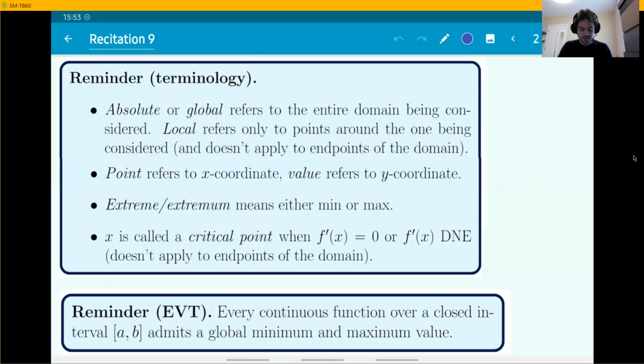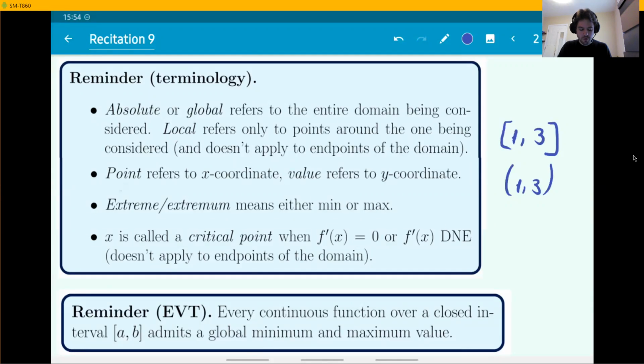First of all, there are the words absolute and global, which mean the same thing. They refer to the entire domain of the function or entire interval that we are considering. And they stand in opposition to local, which refers only to points around the point being considered and does not apply to the endpoints of the domain. Like if a domain is an interval containing the two endpoints, a point can only be a local minimum or local maximum if it is inside, in the open interval between 1 and 3. So it cannot be the points 1 and 3 in this case.